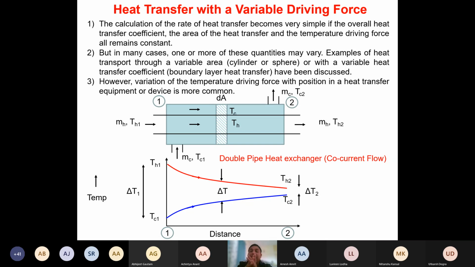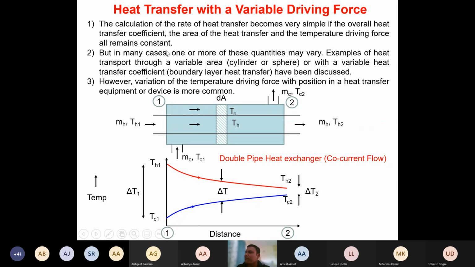So as I said, so far what we have looked at is the heat transfer. Calculation of the heat transfer becomes extremely easy if the heat transfer area is constant, if the driving force is not changing across the length, and the heat transfer coefficient is also constant. Overall heat transfer coefficient is also constant.